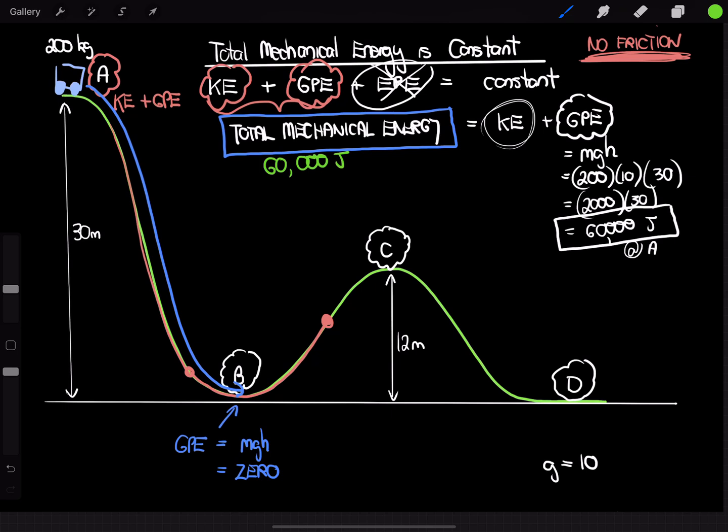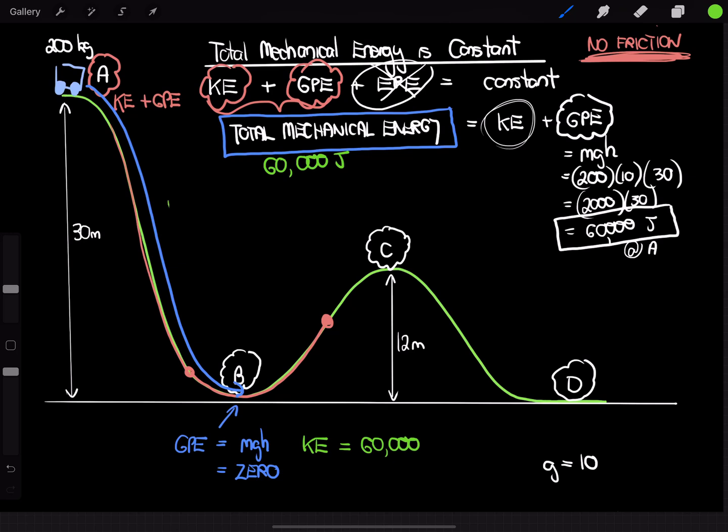So, at the bottom of the journey, if the gravitational potential energy is 0, then all of the energy must be in the form of kinetic energy. And so we can now assume, or infer, that the kinetic energy is equal to 60,000 joules. So all of the energy is in energy of motion, which means we can now work out its speed, because we know the formula for kinetic energy.